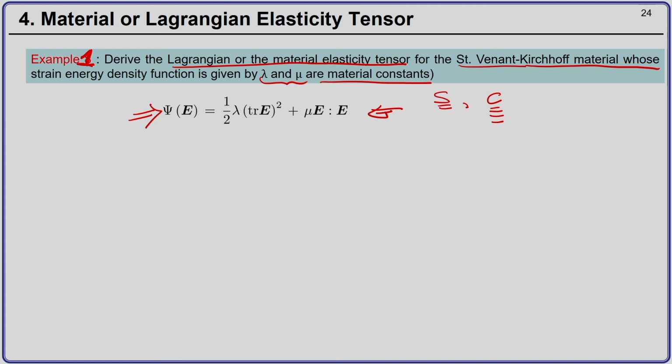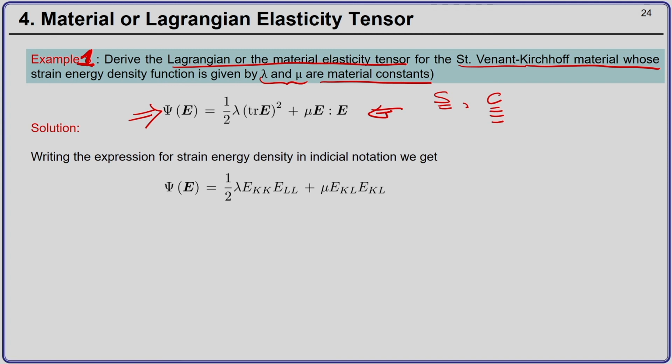Now, how do we proceed? The first thing is we write this expression in the indicial notation, and remember Green-Lagrange strain tensor is in the material frame. So, all the indices will be in uppercase.